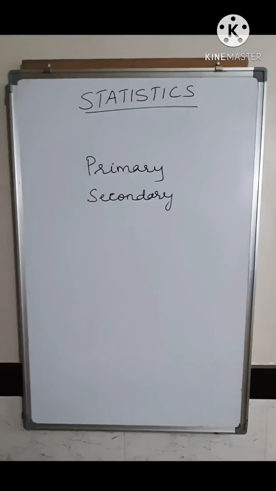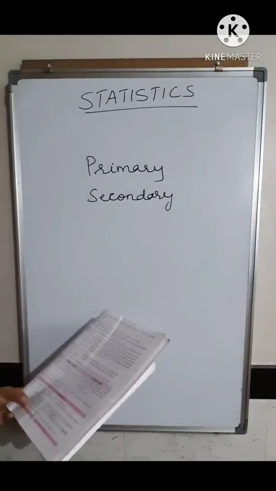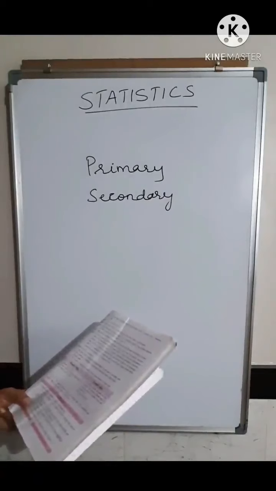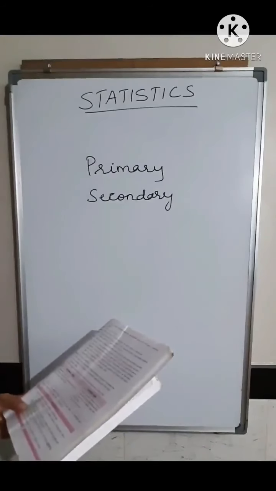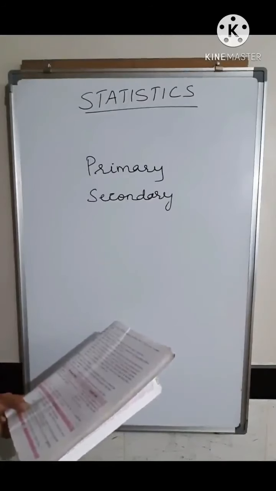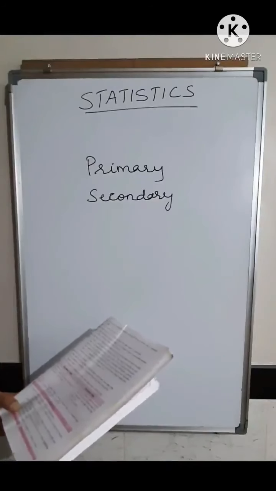So now here in practice set 7.2, there are a few questions asked. Which are the primary data and which are the secondary data? Classify the following information as primary and secondary data. Information of attendance of every student collected by visiting each and every class in the school. So you are going to each and every class and collecting the attendance of every student. That is called the primary data.